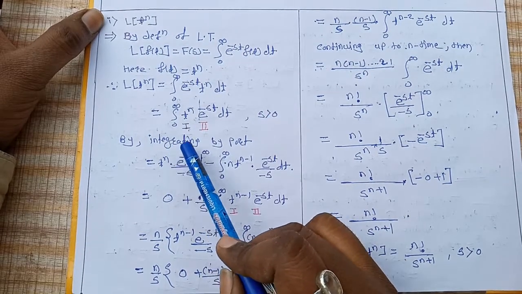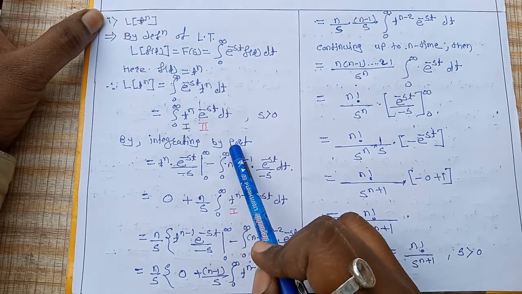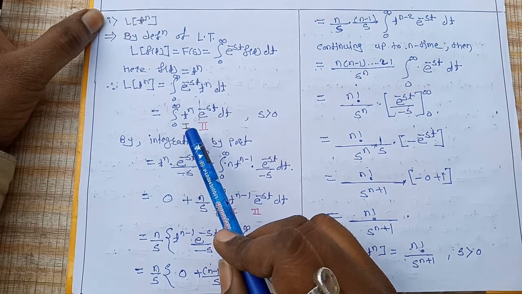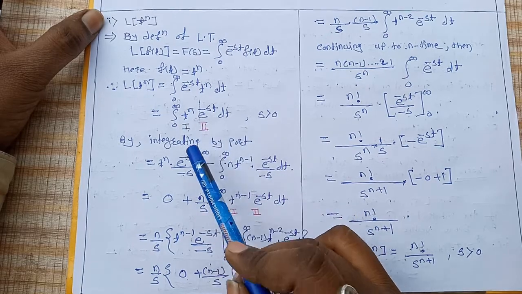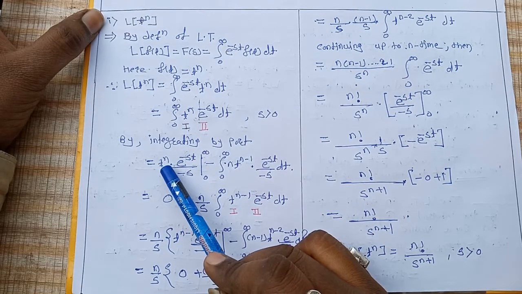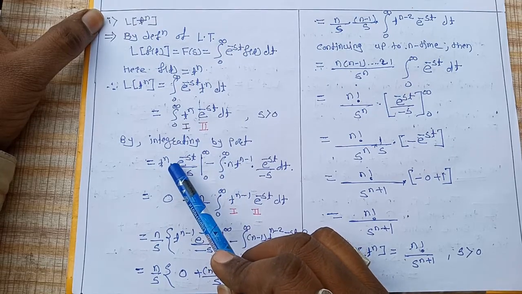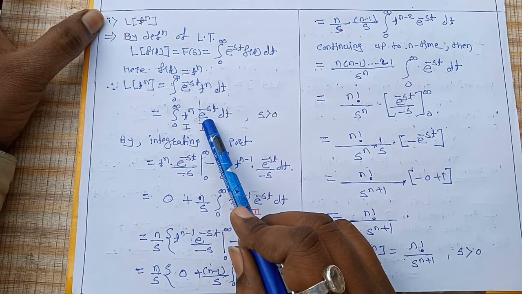Now we know the integration by parts rule. Apply the integration by parts rule in this equation. You will get the integration of t^n into the integration of the second function.